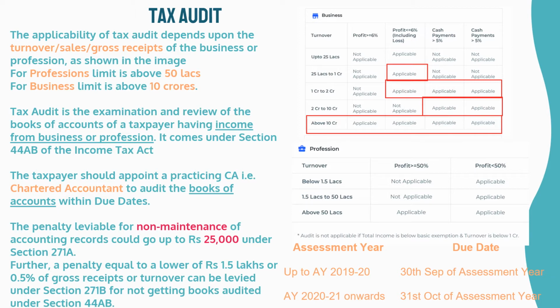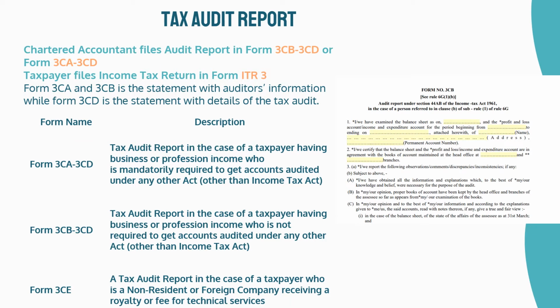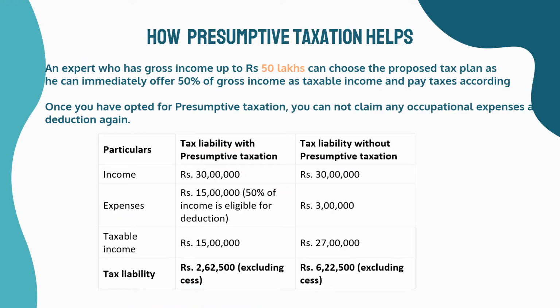Chartered accountant files audit report in Form 3CB and 3CD or Form 3CA and 3CD. Taxpayer files income tax return in Form ITR 3. Form 3CA and 3CB is the statement with auditor's information while Form 3CD is the statement with details of the tax audit. The table shows how opting for presumptive taxation reduces the tax liability.